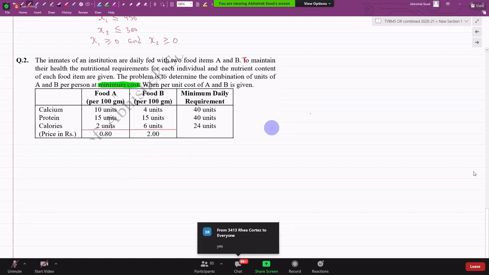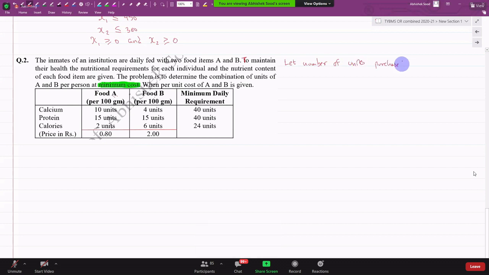I'll just write here: let number of units purchased for A be X1 and for B be X2. समझ में आया? Clear?